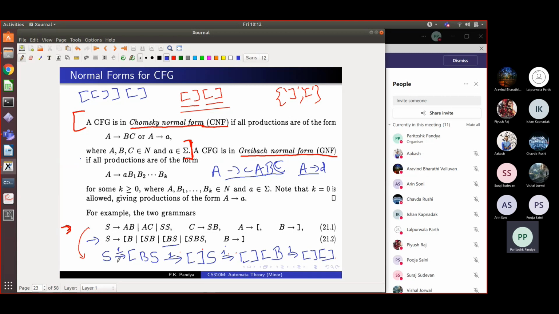Okay, so just telling you how the derivation of this thing looks. If we have a string of length n, how many steps does the derivation in the Greibach normal form take? At least 2n. Why 2n? At each stage we will add one letter.